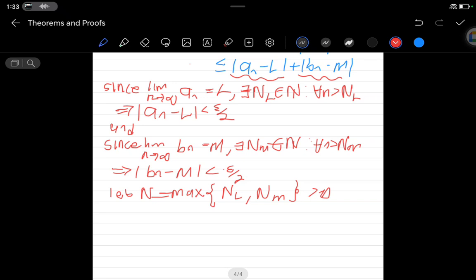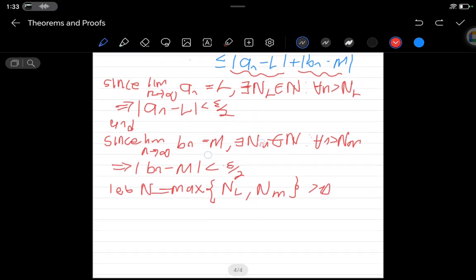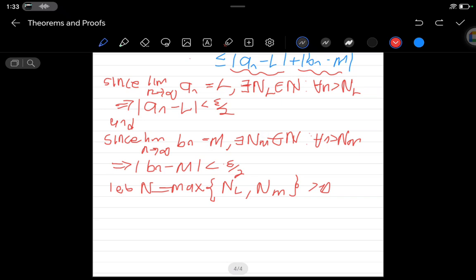So from this case, now we can go back here and we say the absolute value of a_n plus b_n minus L plus M is less than or equal to, already we know that, right?